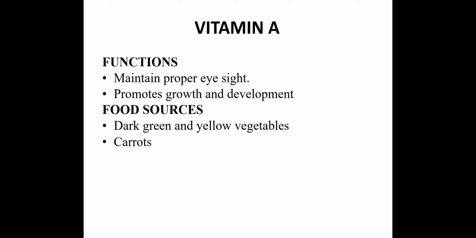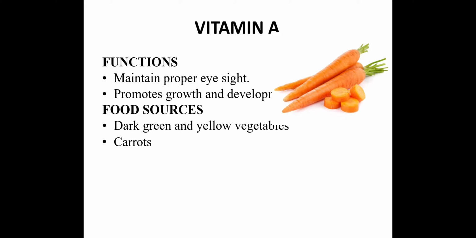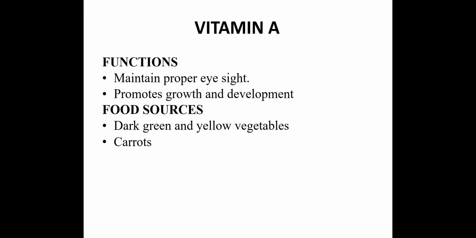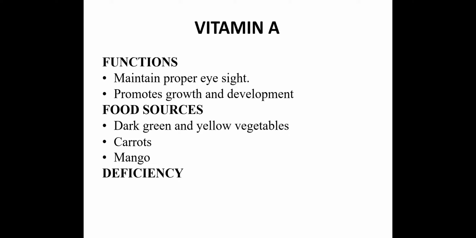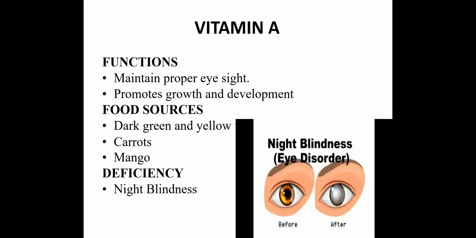Next, a very important source is carrots, which must be included in the diet, as our parents always say, include carrot juice in our diet for perfect eyesight. And the next source is mangoes. Now the deficiency disease caused due to vitamin A deficiency is night blindness. Night blindness is an eye disorder in which a person is unable to see in dim light.